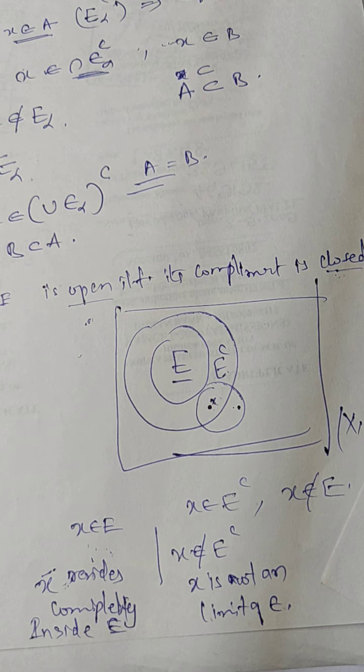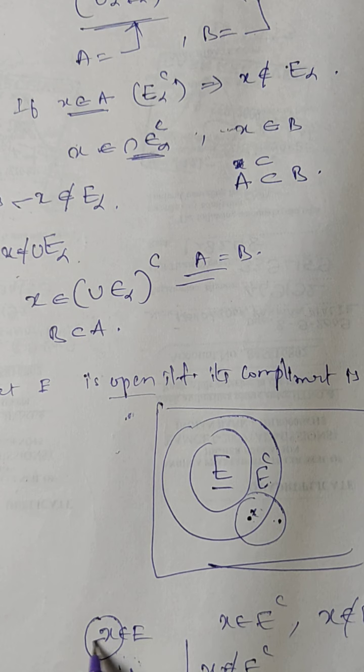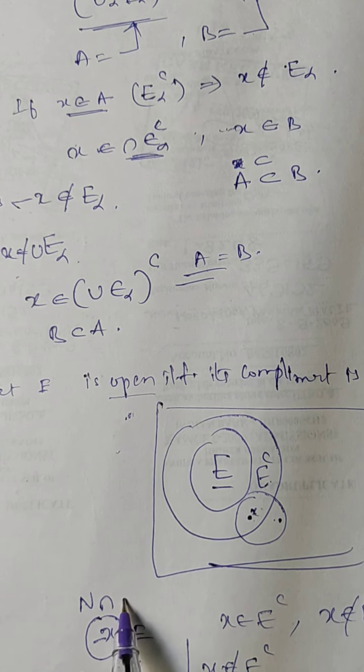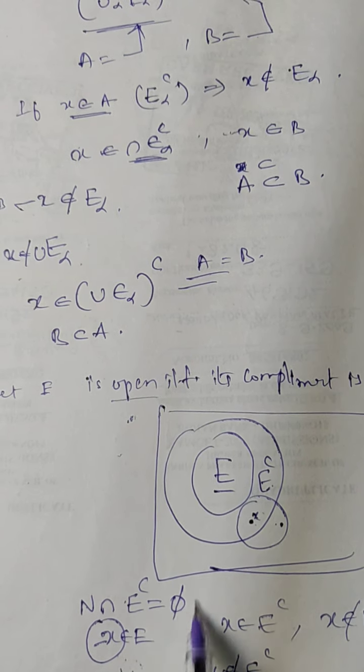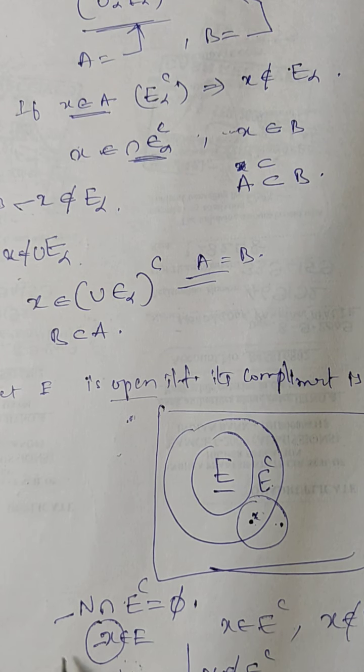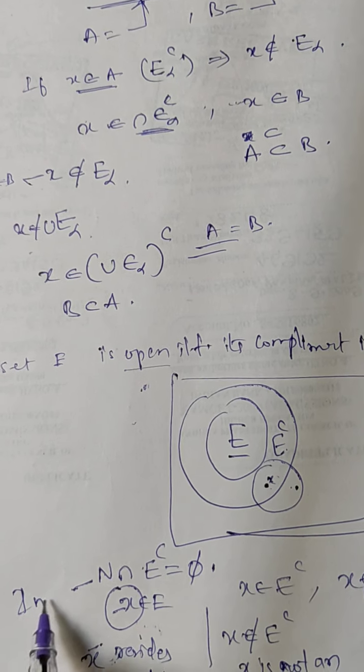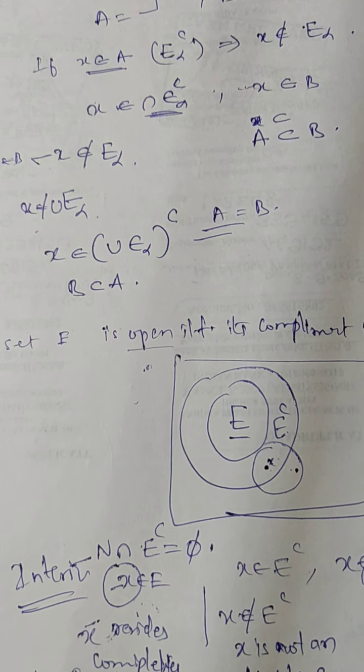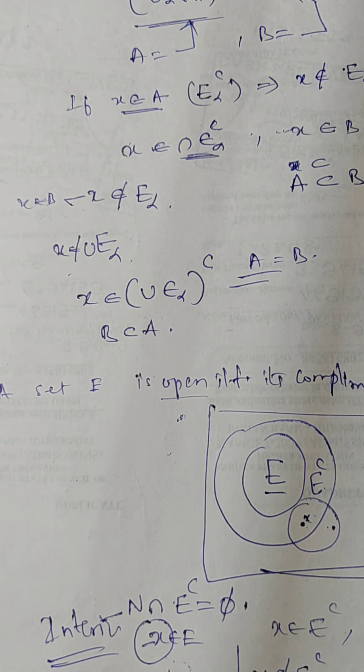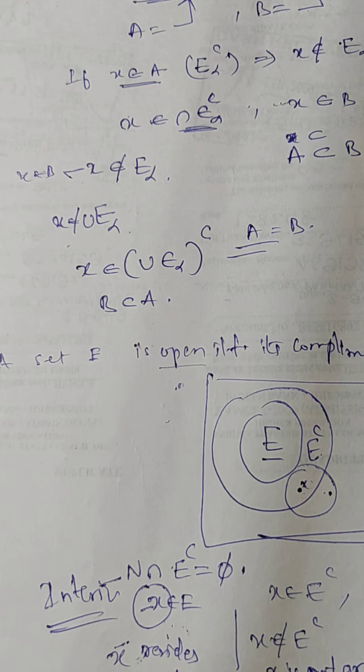All right. To be precise, if you consider a neighborhood of X that is denoted with N, then N intersection E complement will give you phi. Basically, this is what the interior point definition means. So from this we get that E is open if and only if its complement is closed. All right. For systematic steps, you can follow your textbook or from wherever you're trying to study from.